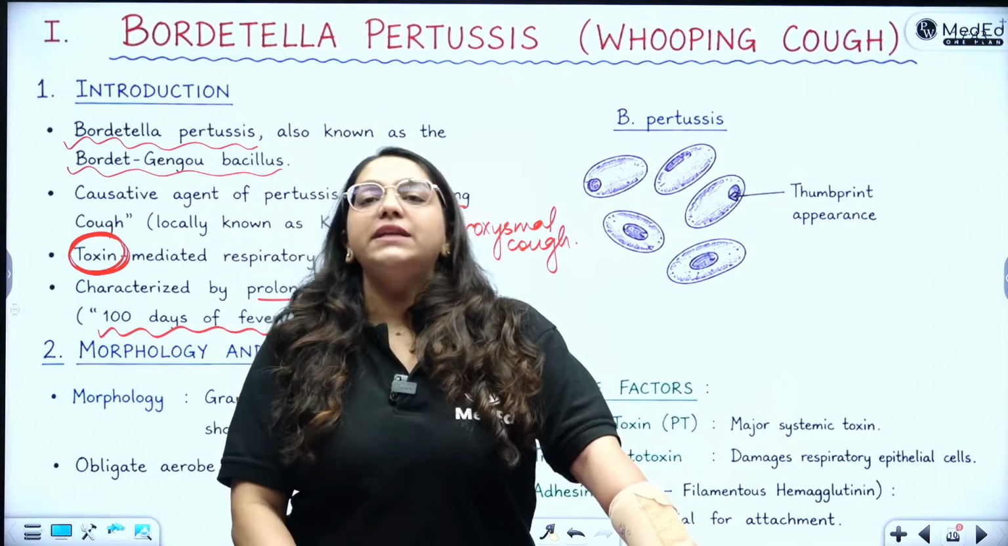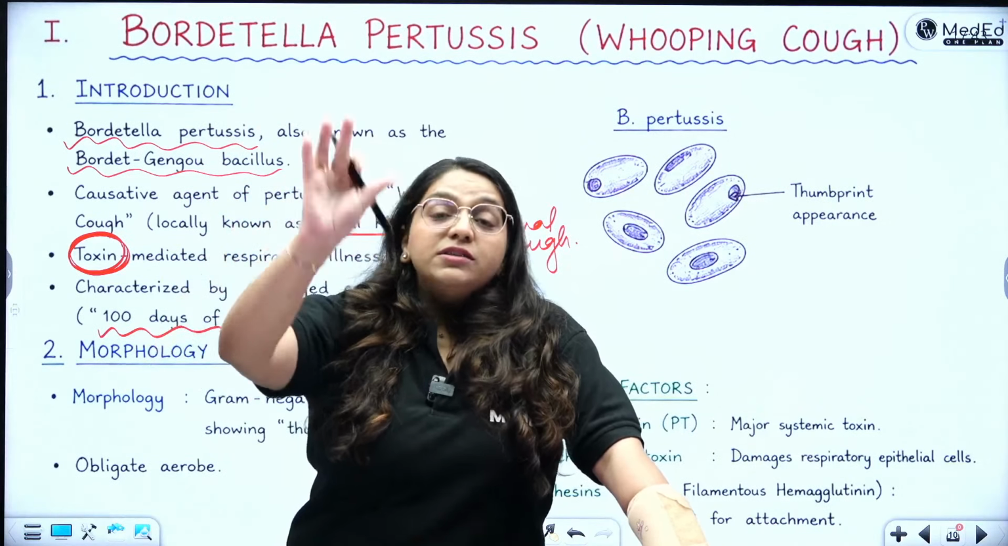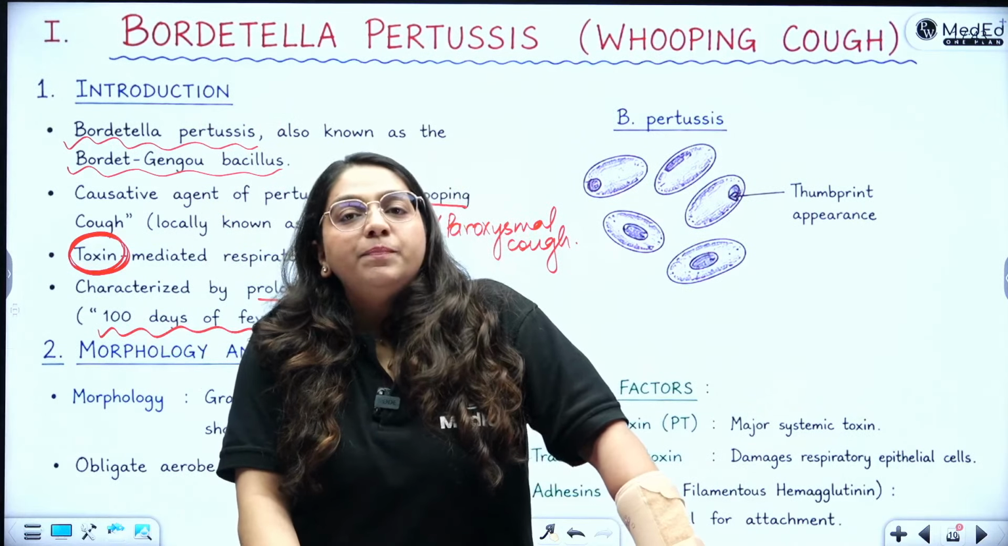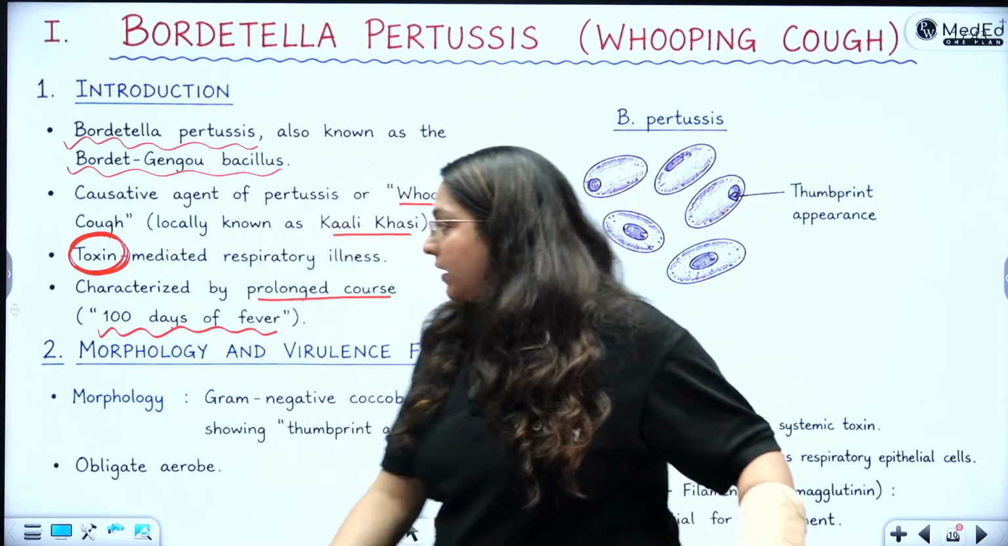So there's a normal sitting person, starts coughing, does not stop for many, many hours. Turns totally cyanotic, turns totally apneic. So that is why it is called as kali khansi or paroxysmal cough.